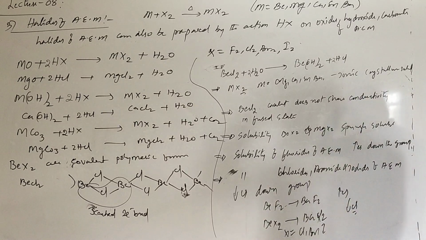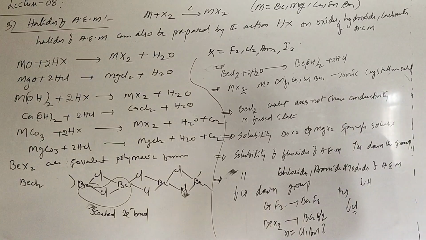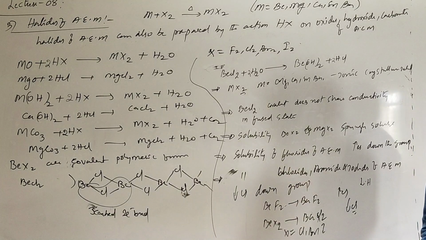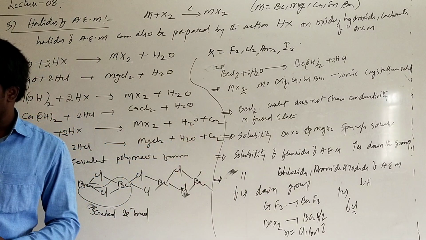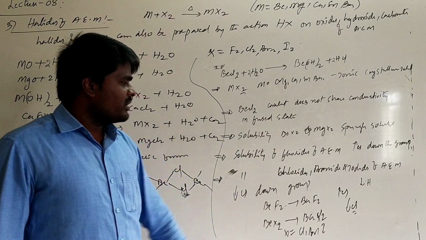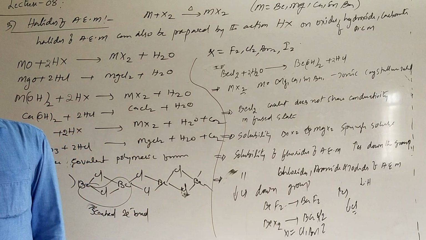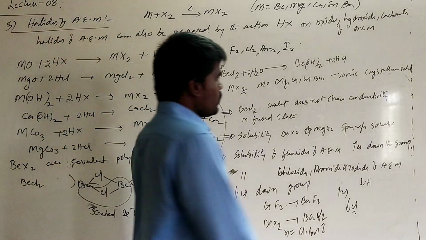The reason is that when you are talking about the fluorides of alkaline earth metals, the decrease in lattice energy is less than the decrease in hydration energy down the group. Try to understand this, or otherwise we will see it at the end of the discussion so that it will be a little clearer. Just remember that the solubility of fluorides increases down the group, and the solubility of other halides of alkaline earth metals decreases down the group. This is an important property of the halides of alkaline earth metals. Hope it is clear so far.